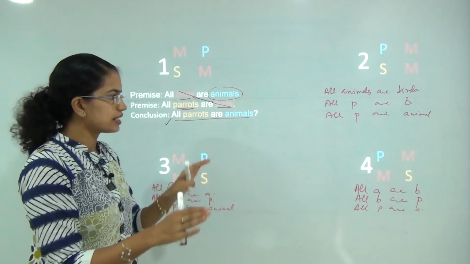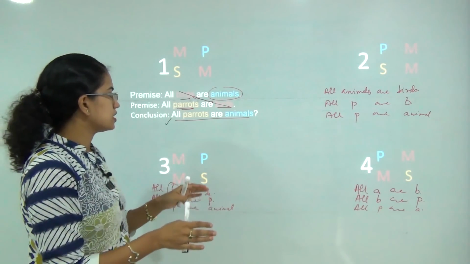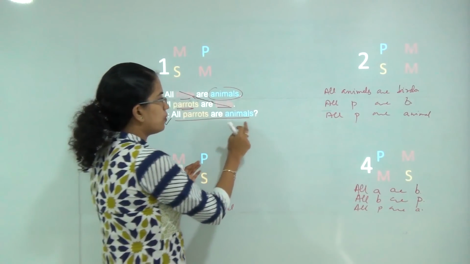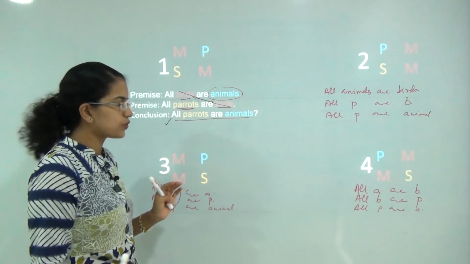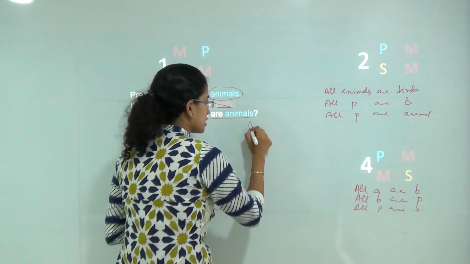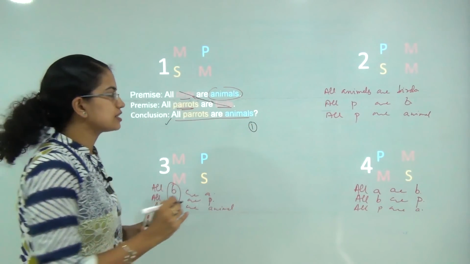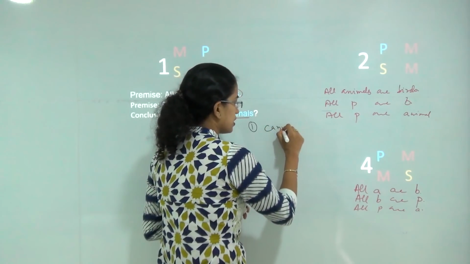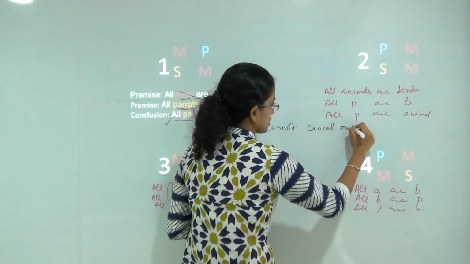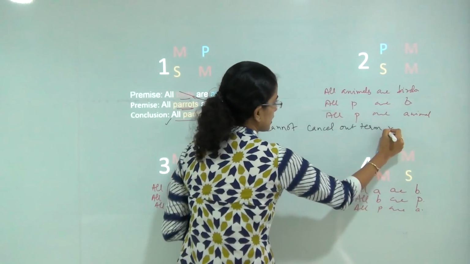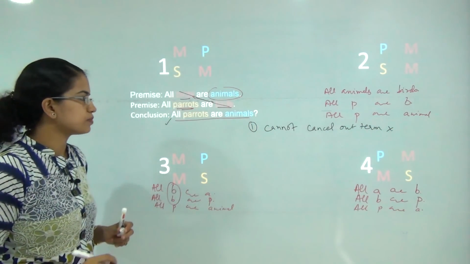We will understand this further as we proceed in the class, how only a few of the given cases turn out to be true. So the first thing you need to be very clear about is that you can never ever cancel out the terms. That's never a correct way of solving a syllogism problem.